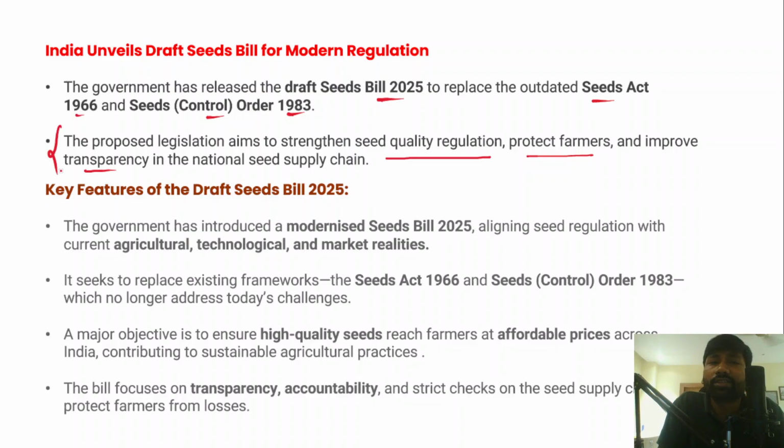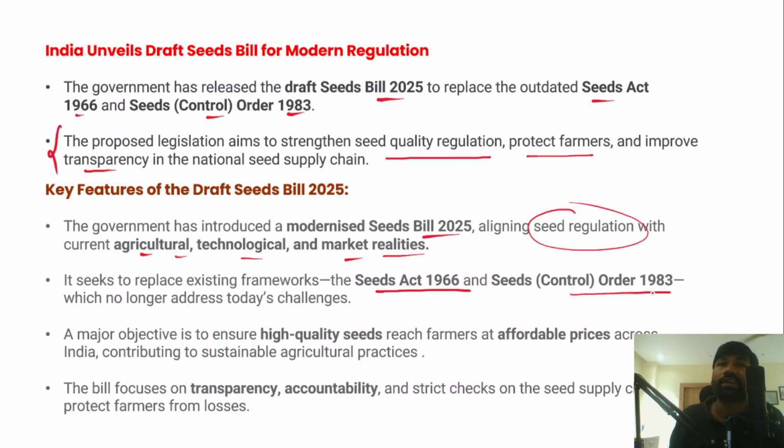So let's understand some key features of the Draft Seeds Bill 2025, because it also has some key features as well. Now, in fact, the government has introduced the modernized Seeds Bill 2025, and this Seeds Bill is aligned with current agricultural, technological, and even market realities. So it deals with seed regulation, keeping in mind agricultural, technological, and market realities currently. And apart from that, this Draft Seeds Bill also seeks to replace existing frameworks such as the Seeds Act of 1966 and the Seeds Control Order 1983.